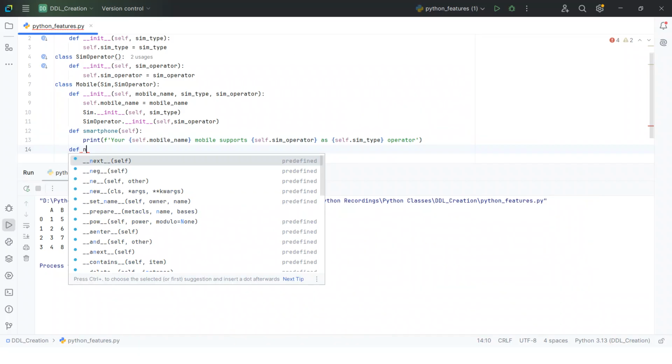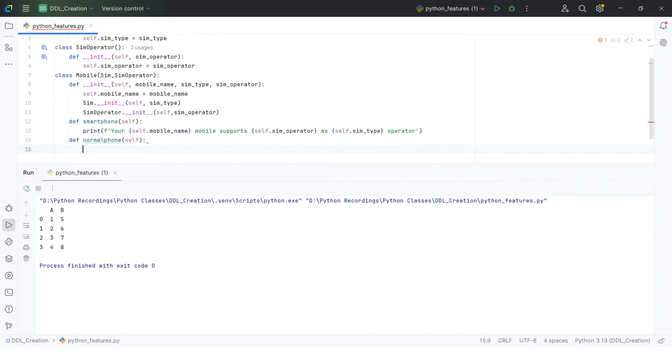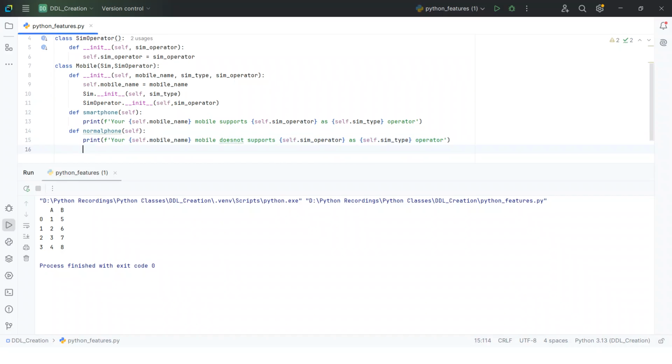Okay, define normal phone. Same, here does not support. I will write the does not support. Just basic I am writing here. And what I will do here, I'll create the object of that mobile.